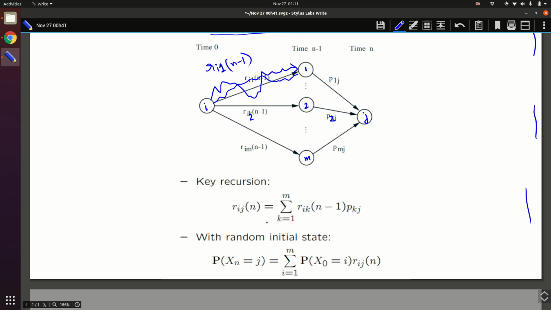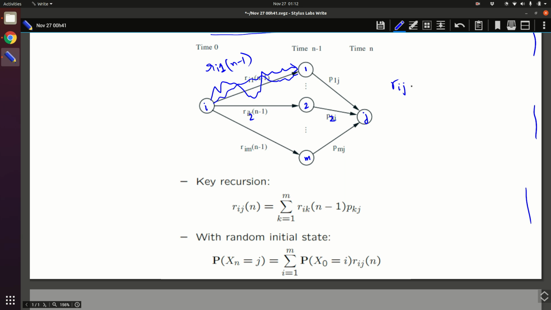Okay, so Rij of n is the probability that you go to some other intermediate state k in n minus 1 steps, and from k to j in one step you reach j. Okay, so that is the idea. So what is the underlying thing that we have made? What is the important observation that we have made?